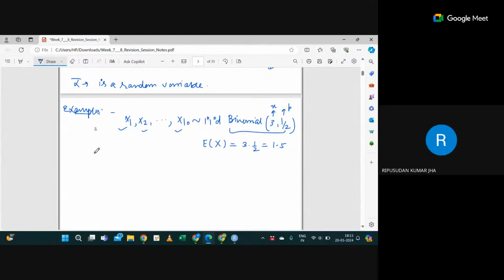Let's take the very first sampling. Sir, what are x1 and x2 here? These are the samples you are taking from this distribution. You have collected x1 from the probability distribution x, and that x is a binomial distribution.